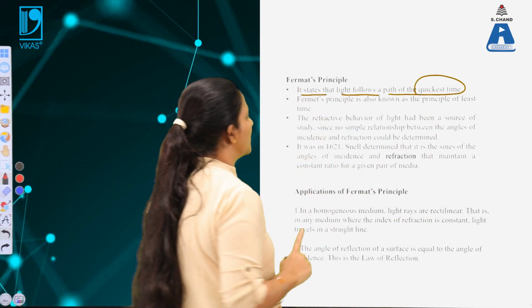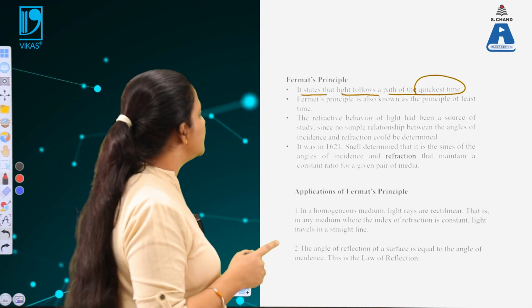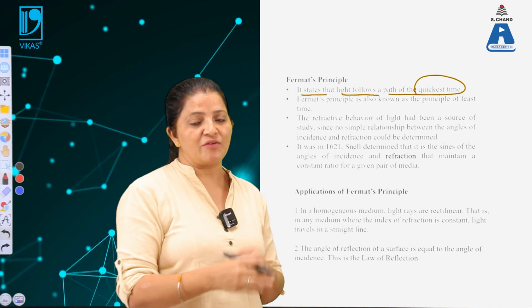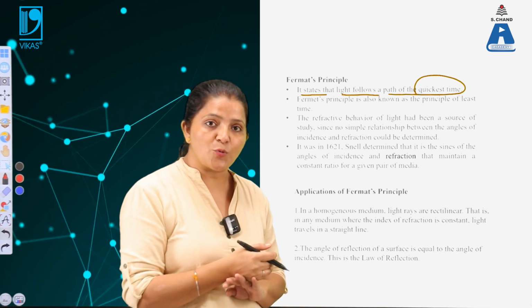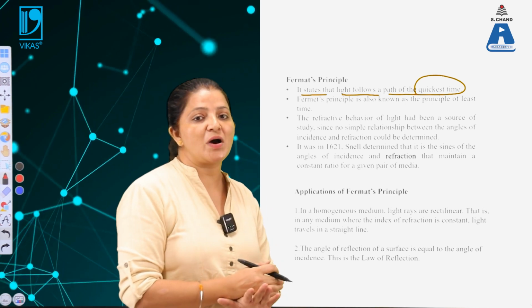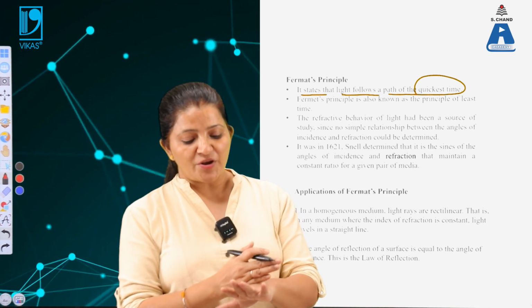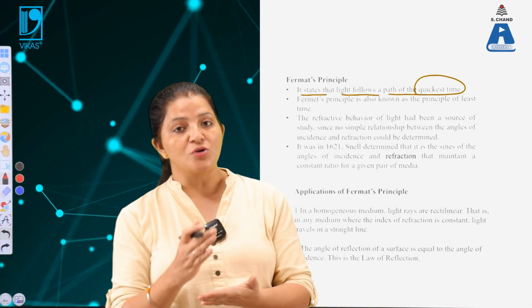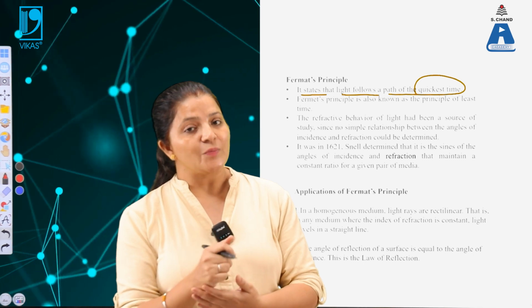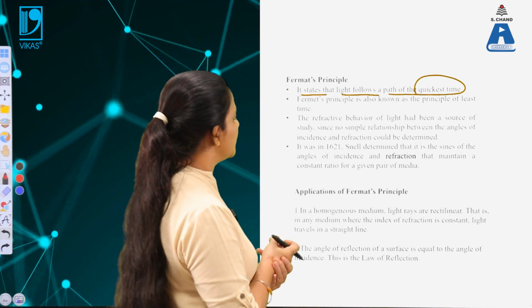So this is an important principle. Fermat's principle is also known as the principle of least time. That means when the light is traveling from one point to another point, the energy or the information is passed from one point to another in the shortest time period. That principle is given by Fermat, and it is known as Fermat's principle.